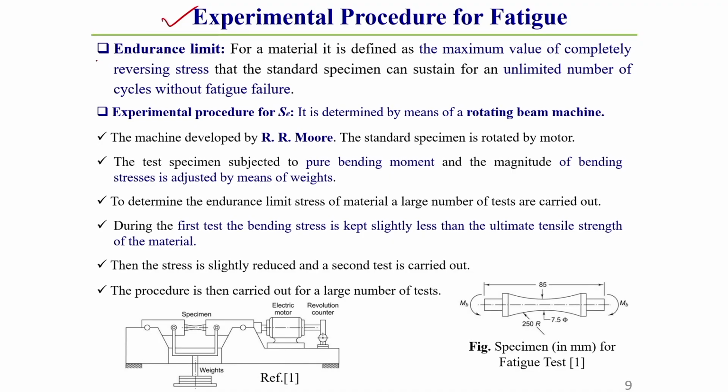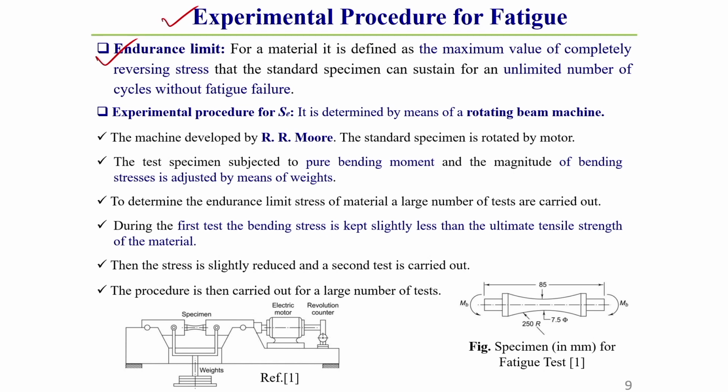Before discussing that experimental procedure, one of the very important properties in fatigue analysis that we need to know is called the endurance limit. What is the endurance limit?